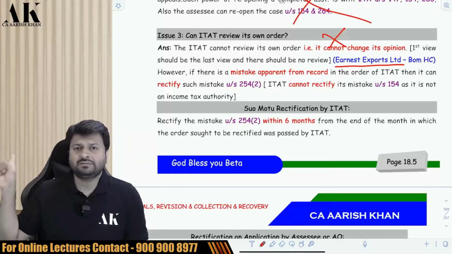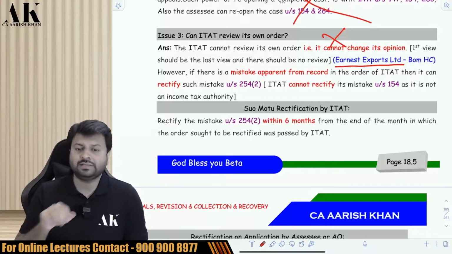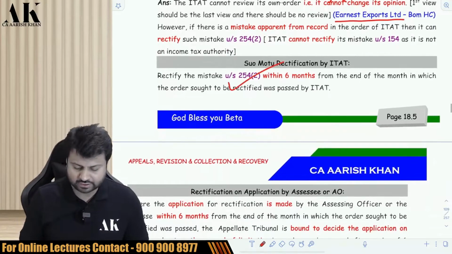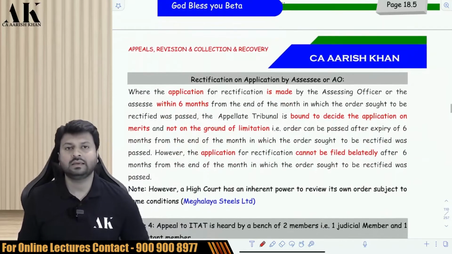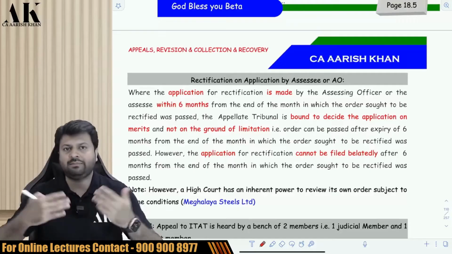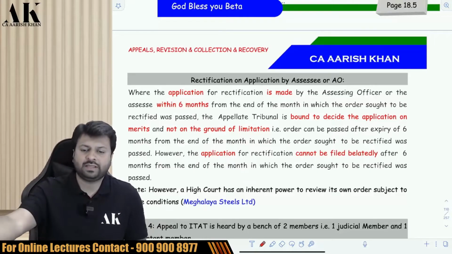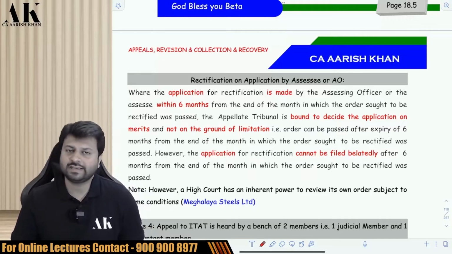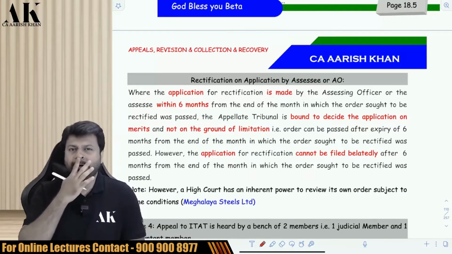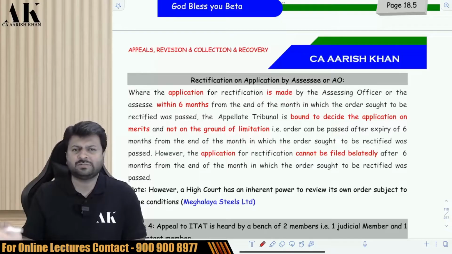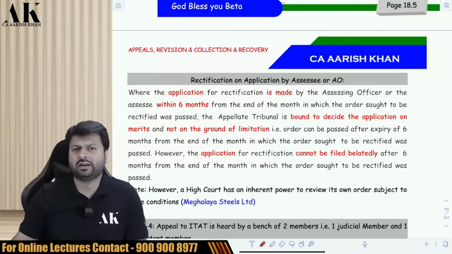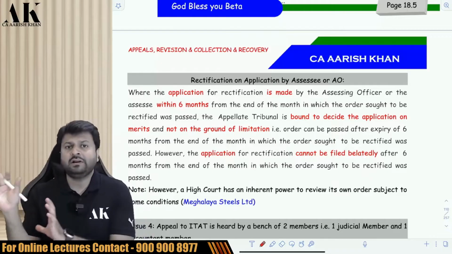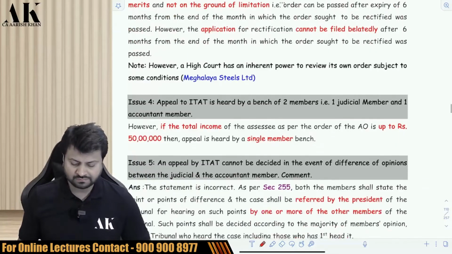Yes, if ITAT has passed an order in which there is an apparent mistake, it can rectify its mistake under section 254 within 6 months. The assessee can also make an application within 6 months. If an assessee makes an application within 6 months, then they will consider the application. They will also suo motu rectify within 6 months. But if an assessee comes beyond 6 months for an application, then they will not rectify. So there is a difference between reviewing and rectifying. Be very careful.